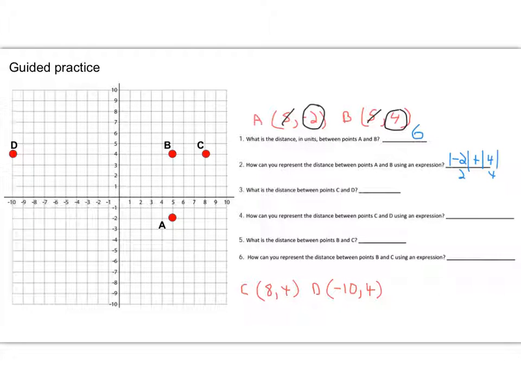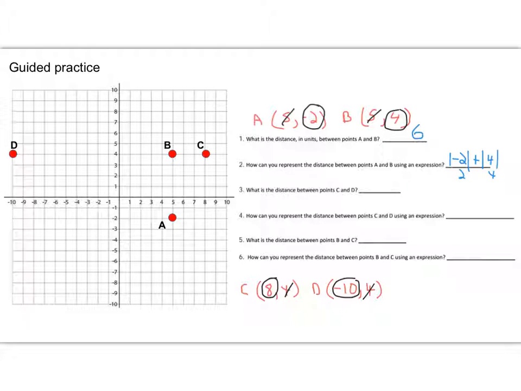And let's follow the steps. I'm looking for the coordinate that's the same. So they both have the same y coordinate. We're going to cross that out. We're going to circle the coordinates that are different. And then I'm going to take the absolute value of each one of those. So once again, they are in different quadrants, so we're going to add.